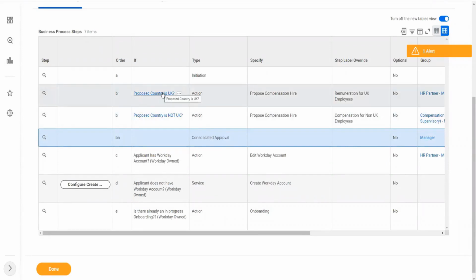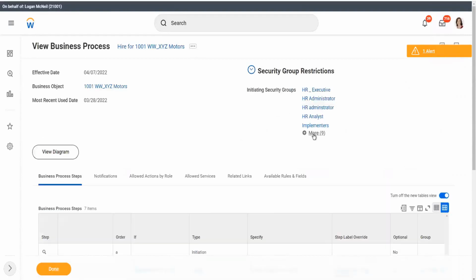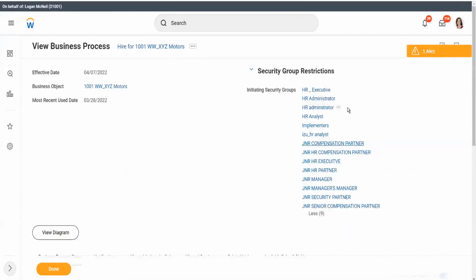The compensation approval is to be done by the manager. The hire approval is to be done by the manager. So manager has too much power, right? And maybe in the security group restrictions, the manager is not allowed to initiate. Well, that is still a relief.